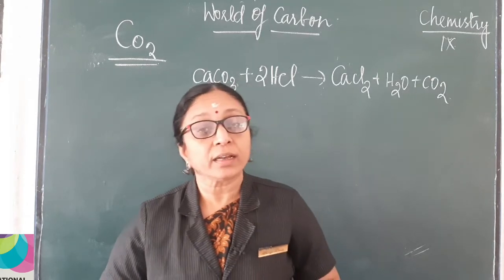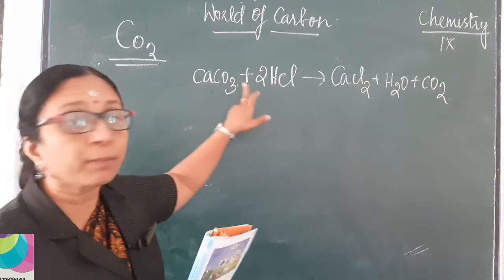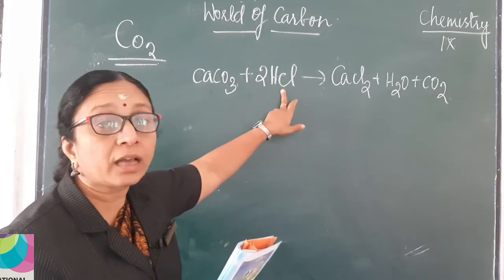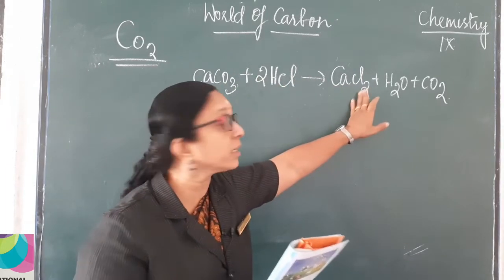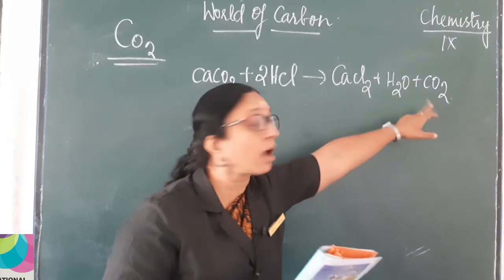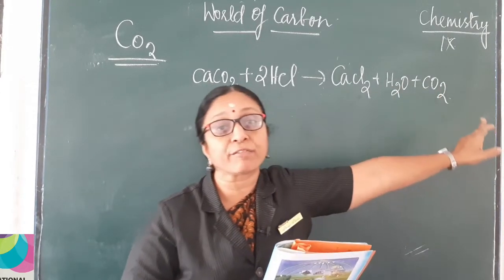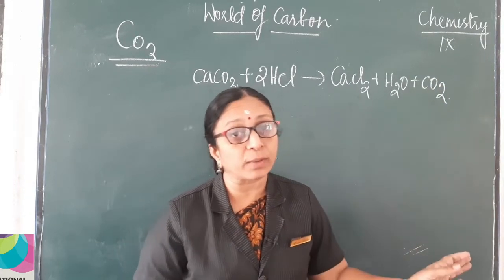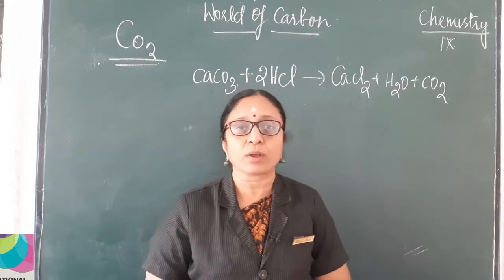Okay. Now shall we look into the chemical reaction? What happens here? See, calcium carbonate, which was taken in the round bottom flask, along with hydrochloric acid, reacts to give calcium chloride, water and carbon dioxide. And this carbon dioxide gas can be easily identified by passing it through lime water. If the lime water turns milky, then the released gas is carbon dioxide.